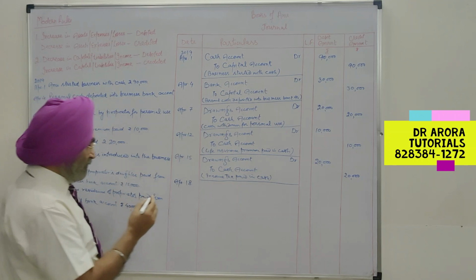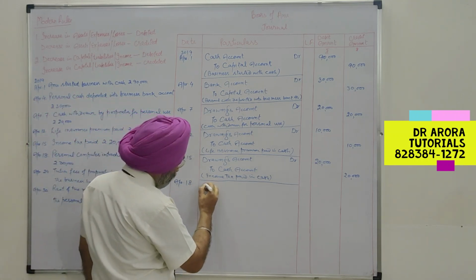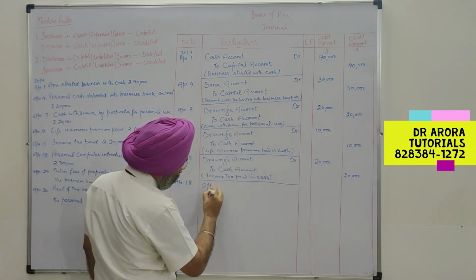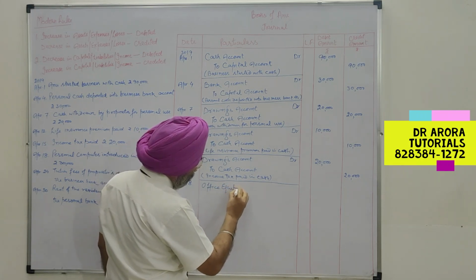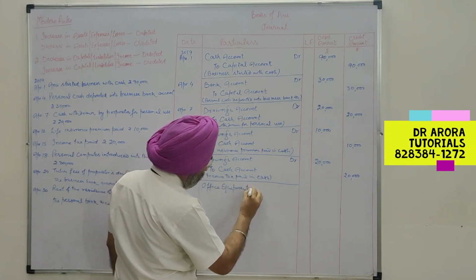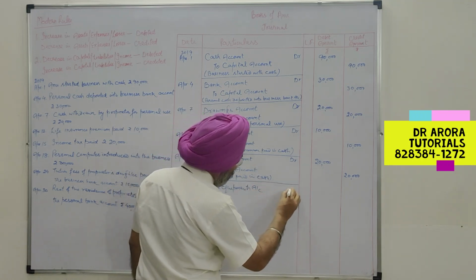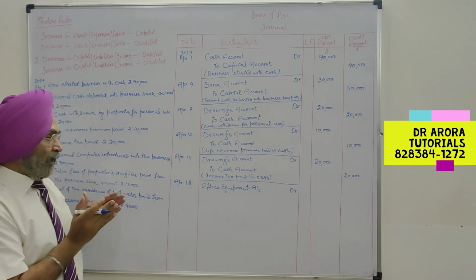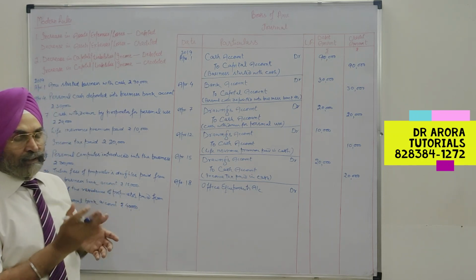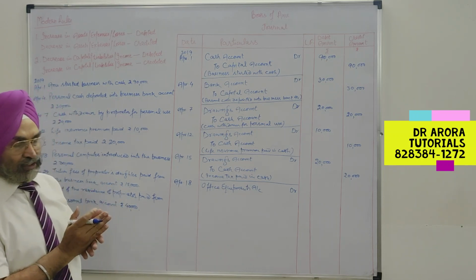But better it is, instead of opening a computer account, you open an office equipment account. Because computers, printers, calculators, adding machines, when we purchase such type of item, we open office equipment account. These are the time saving devices.